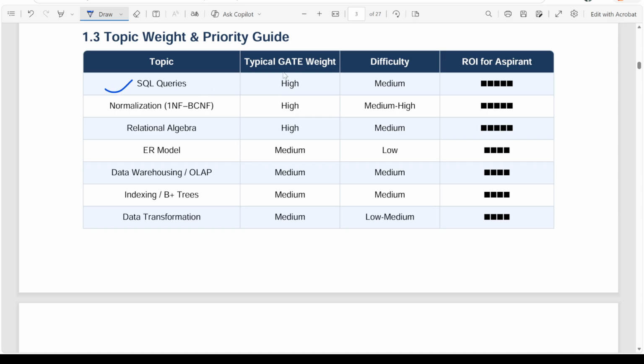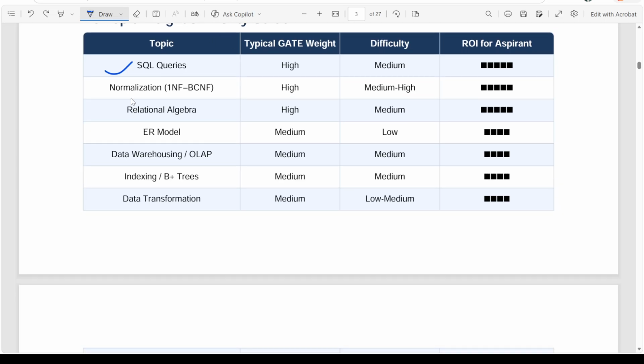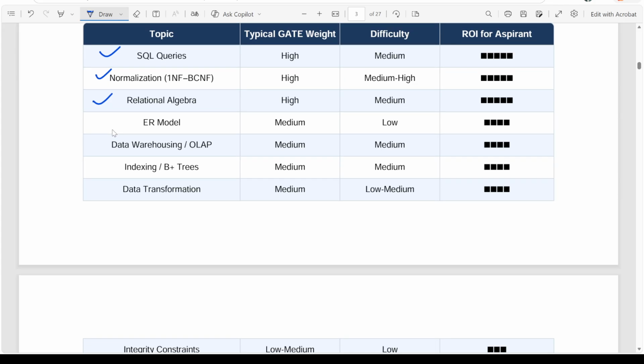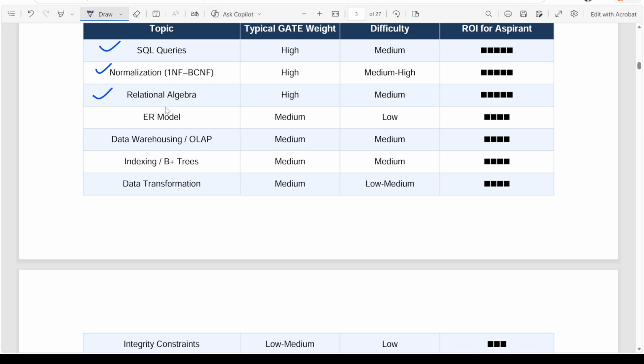These are very important. See, from the GATE point of view, the weightage is very high. And this database management system is such that if you know the topics, then it is very easy to score marks in the exam, very less likely to make a mistake. Also normalization, 1NF, 2NF, 3NF, BCNF, all these things we are going to see. Of course, relational algebra, like joins, different types of joins, all those things we are going to see.